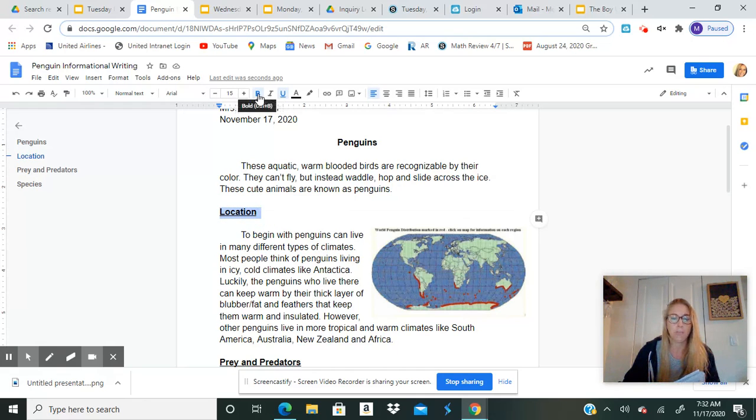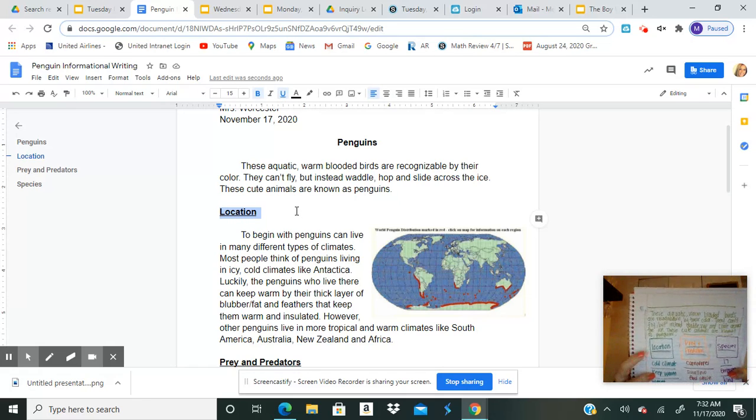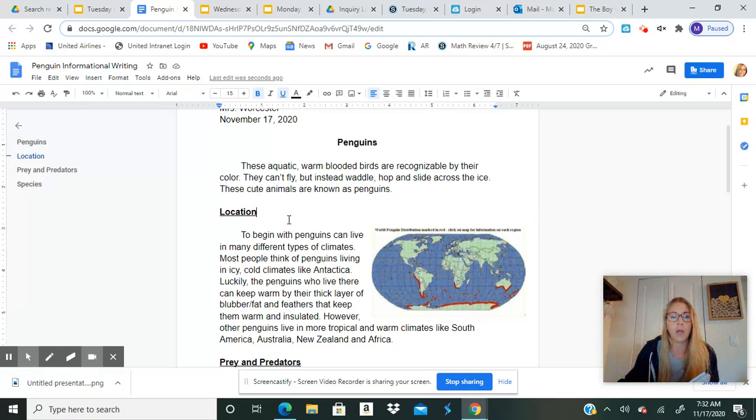Then, before I get into my next paragraph, I have this heading right here. This heading I bolded and underlined because that's called a heading. And I actually called that right here, what I called my boxes. That means in this paragraph, I'm going to be talking about their location and where they live. So I labeled it location, and here's my sentence.